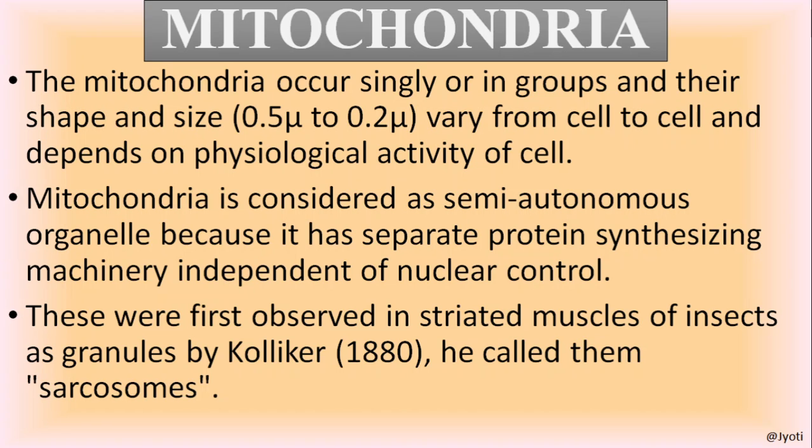This mitochondria was first observed in striated muscles. You know striated muscles, what are striated muscles? Which are having light and dark bands. We have discussed in the animal tissue chapter. So it was first observed in striated muscles of insects as granules. It was observed as granules by Kolliker in 1880, and he called them sarcosomes. Sarco means muscle, soma means body. So these are the granular bodies found in the muscles. That's why it was named sarcosomes.